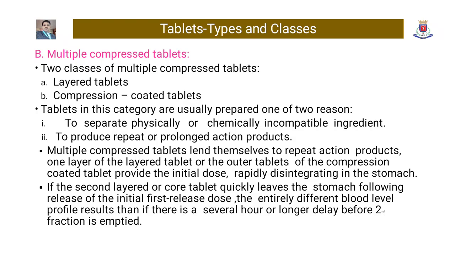If the second layer or core tablet quickly leaves the stomach following release of the initial burst release dose, an entirely different blood level profile results than if there is a several hour or longer delay before the second fraction is emptied.